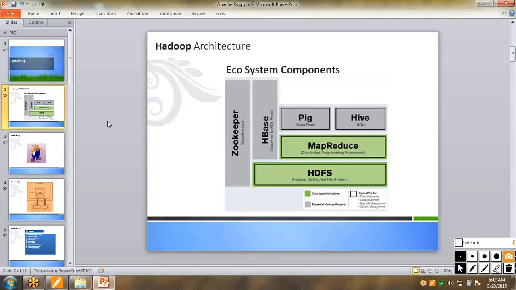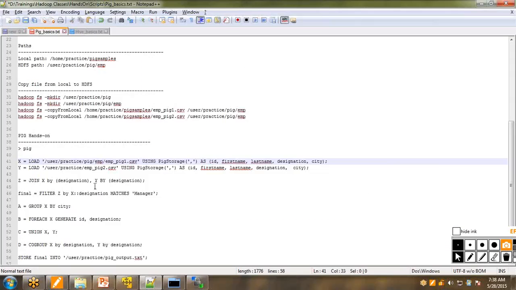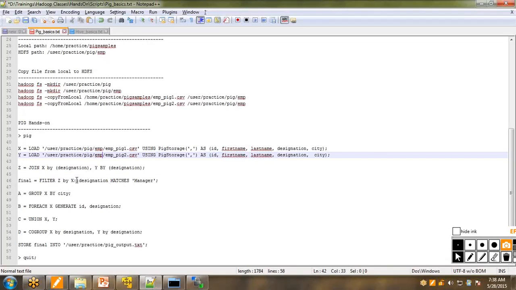Right, so now let us go back to the scripting part. In the script, I have to mention that the first file I will be loading from this path, and the second file I will be loading from the other path. So now my things are ready. In Pig, this is the Pig prompt after the arrow mark.